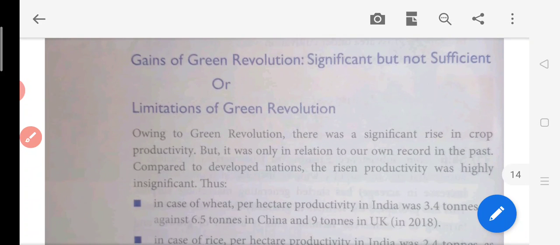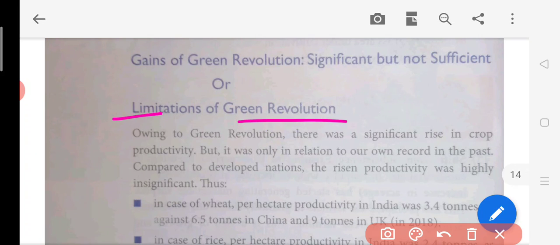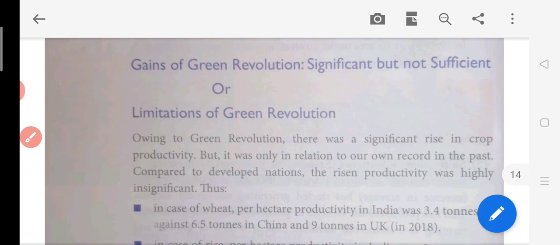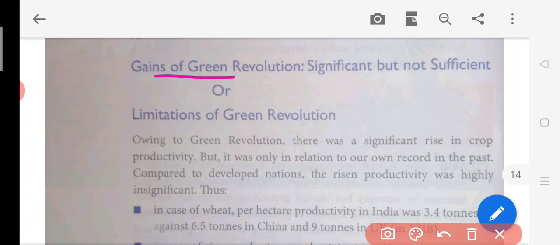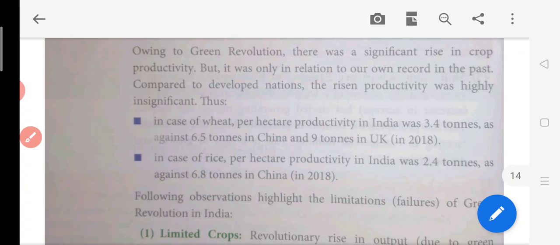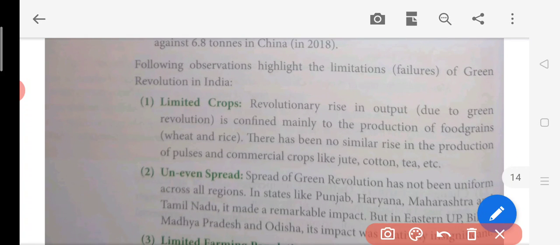Now, what are the limitations of this green revolution? See, there are some failures also of this green revolution. Let us discuss the failures also. These gains of the green revolution are very important and significant, but not sufficient. It was not enough. Why are they saying so? What are the limitations? The first limitation is limited crops.